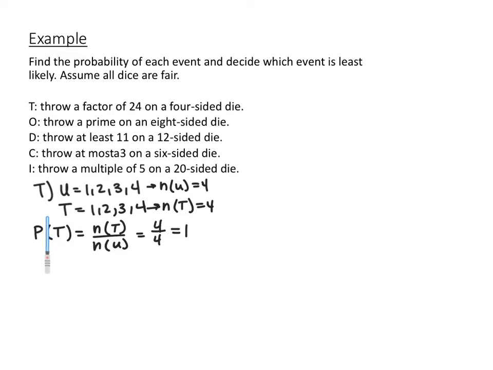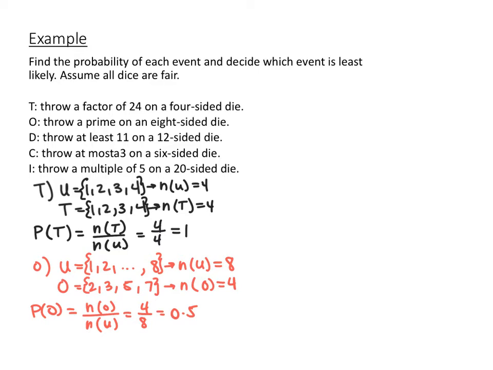So if I want to find the probability of T, it's N of T, how many ways the event can happen, 4, out of N of U, the total number of events, which in this case is also 4. So the probability of throwing a factor of 24 on a 4-sided dice would be 1. So go ahead and pause the video and try the next four.